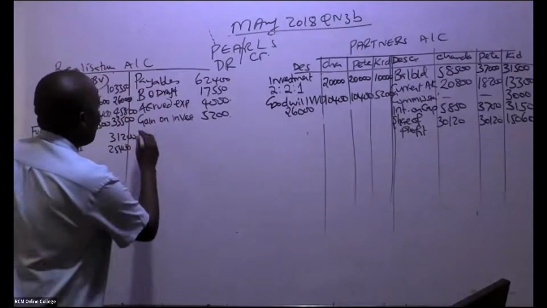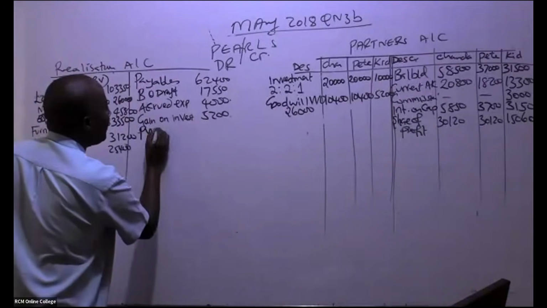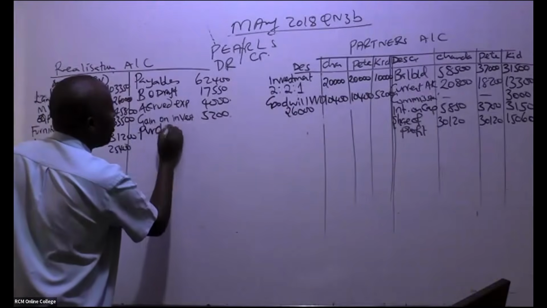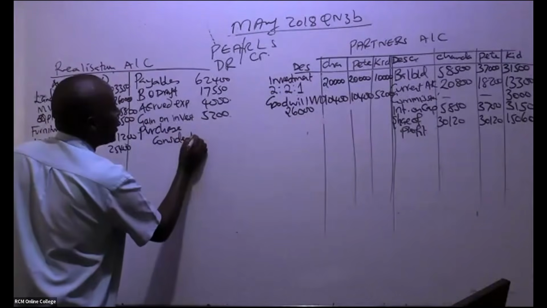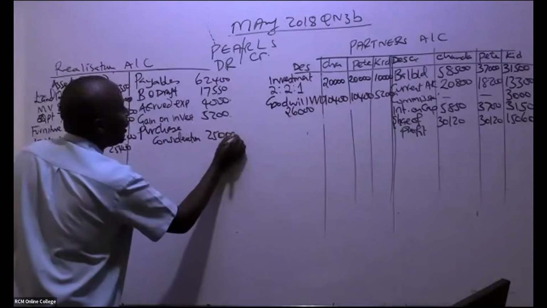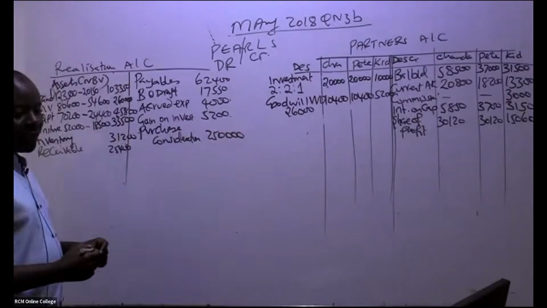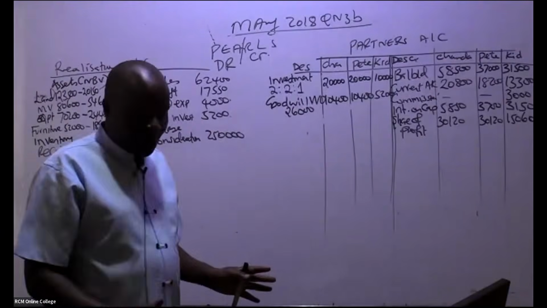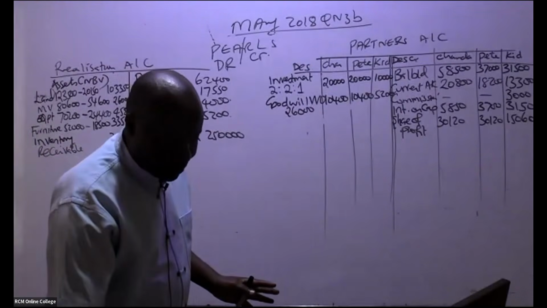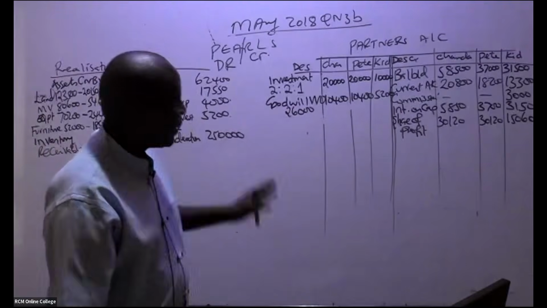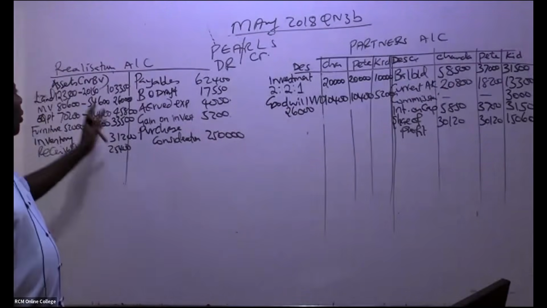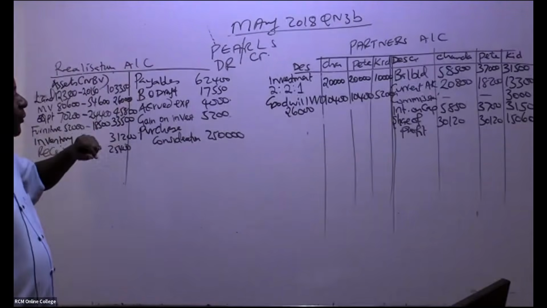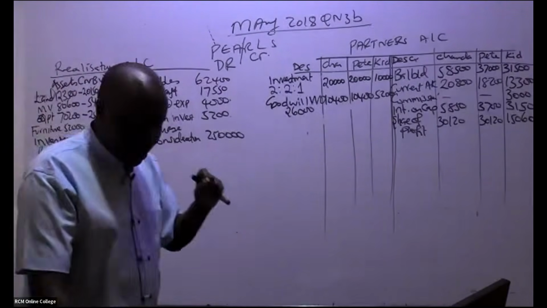Anytime you're told purchase consideration, you credit, in thousands, 250,000, like that. If I were you, I would write somewhere that purchase consideration shall always be credited to the realization account.